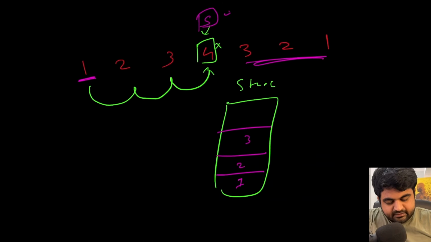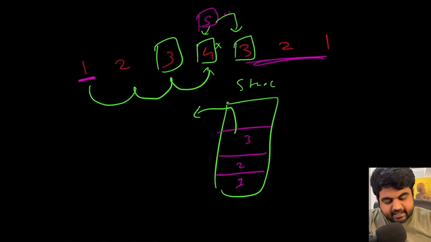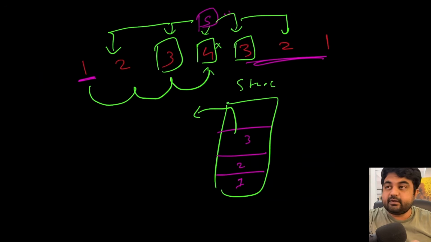So what we can do is, with every iteration we make on the slow pointer, we simply pop one value out of the stack. If both values are the same, because logically if they are a palindrome, then both values have to be the same. If both values tend to remain the same and we reach the end of the linked list, then we can say that this is a true palindromic linked list.